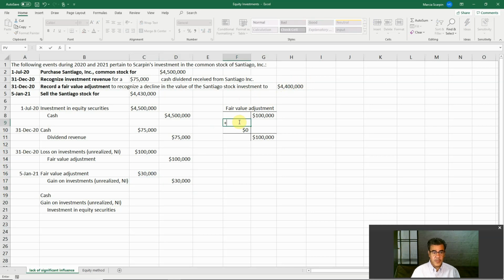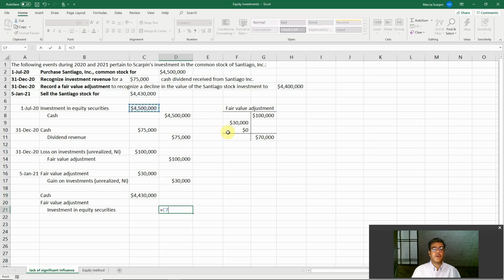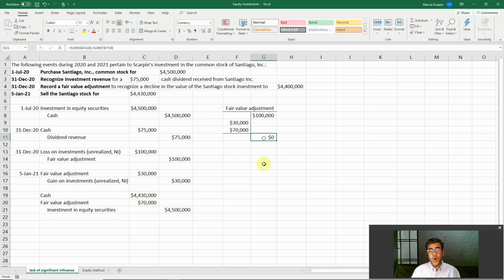So here we have the fair value adjustment. And then what do we have? It is not gain, it is fair value. Now we are selling it. How much? Cash for 430. Investment 4.5. And we need to balance this journal entry here, credit less debit. And this balance here will also close the fair value adjustment.